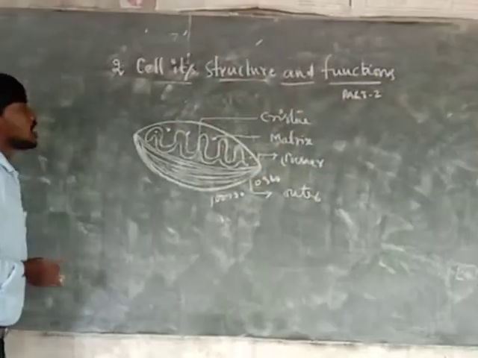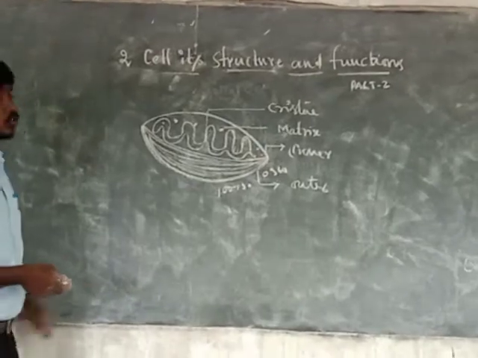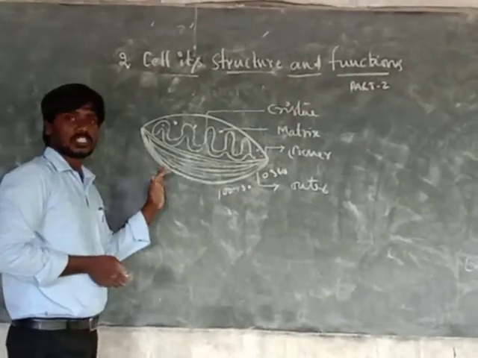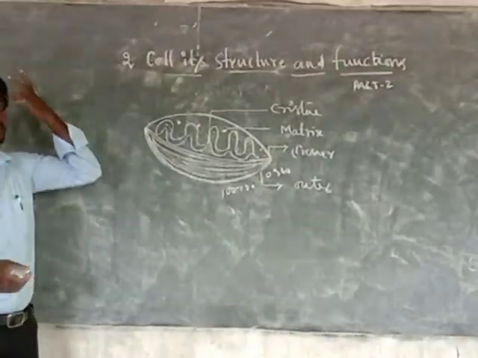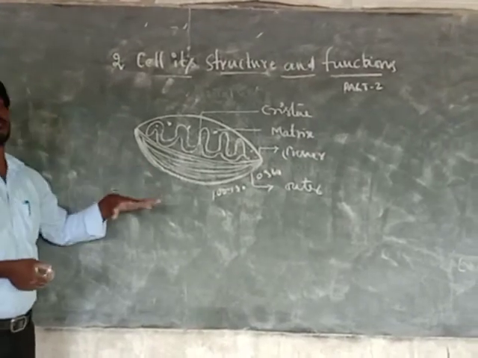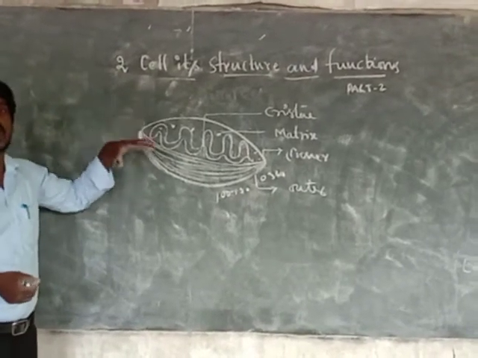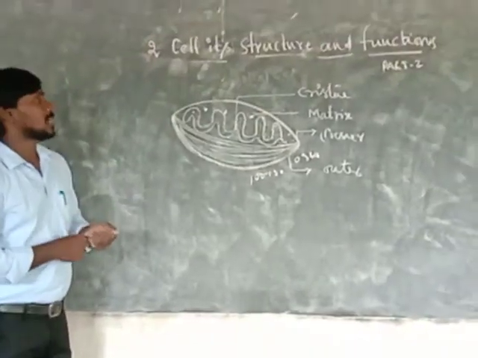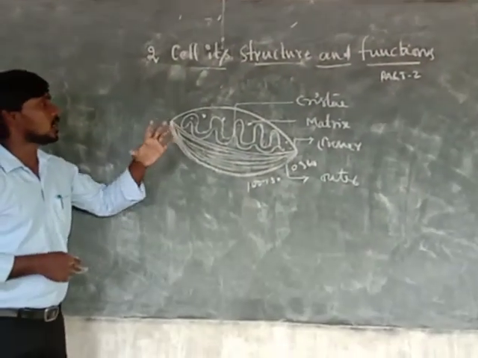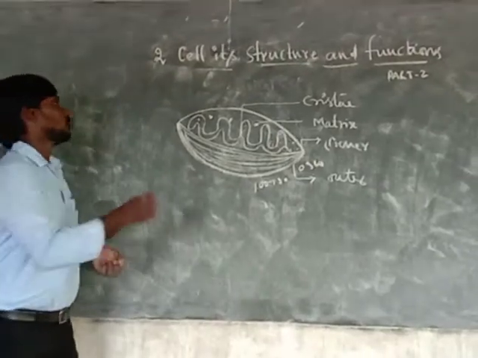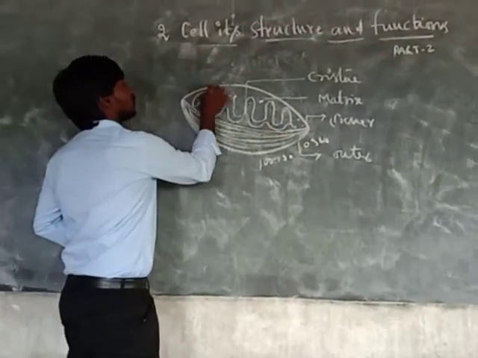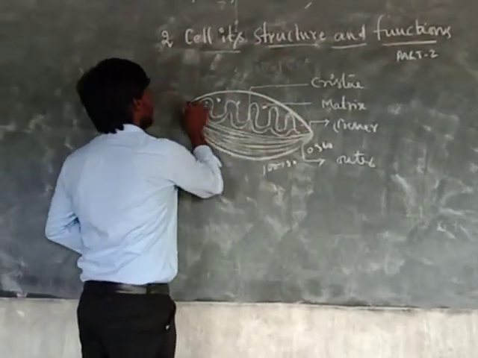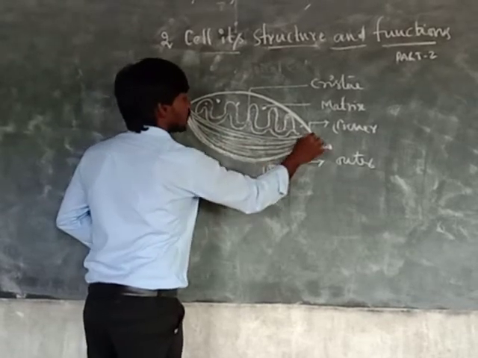So this is the organelle, the mitochondrion. It is observed only in the electron microscope because it is a very small organelle in the typical cell. The mitochondrion has two layers: one is the inner layer and the second one is the outer layer.